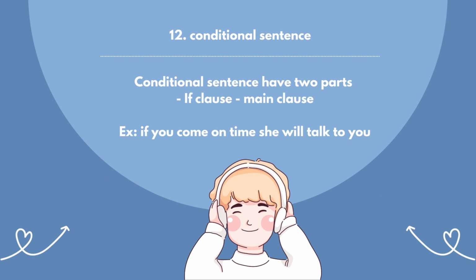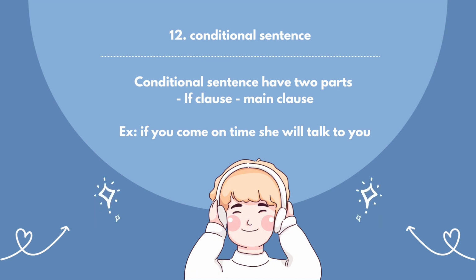Conditional sentence type 0 is used to state the cause and effect of a fact that is generally known to be true. Conditional sentence type 1 is used to express something that is very likely to happen in the future if we do something.